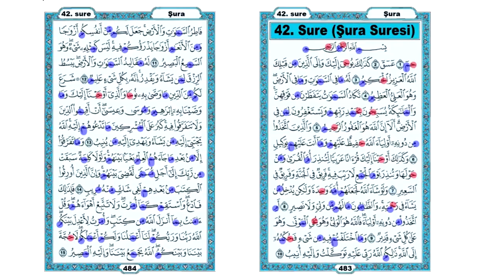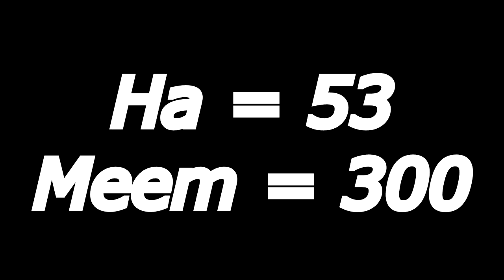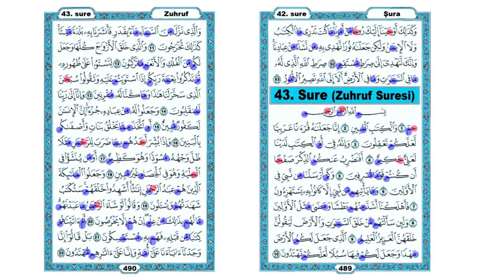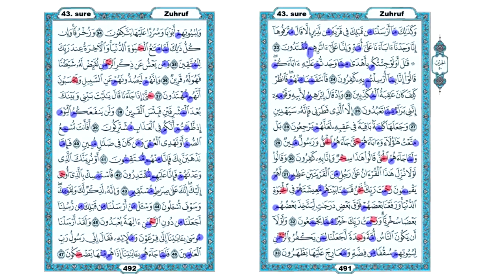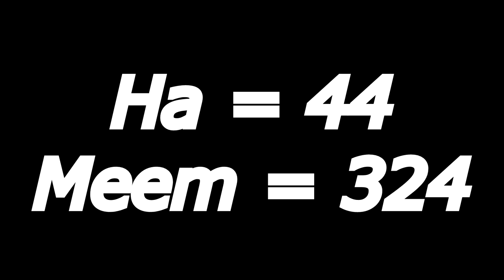We now come to Surah 42. Surah 42 has another letter combination of Ain, Sin, Qaf in verse 2. In Surah 42, the letter Ha occurs exactly 53 times and the letter Mim occurs 300 times. We now come to Surah 43. In Surah 43, the letter Ha occurs exactly 44 times and the letter Mim occurs 324 times.